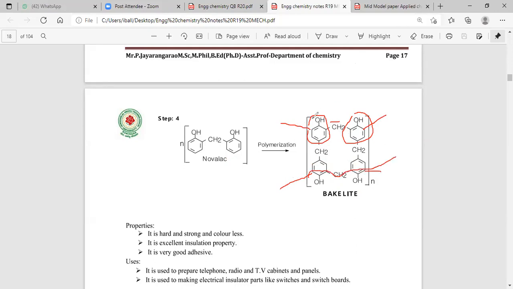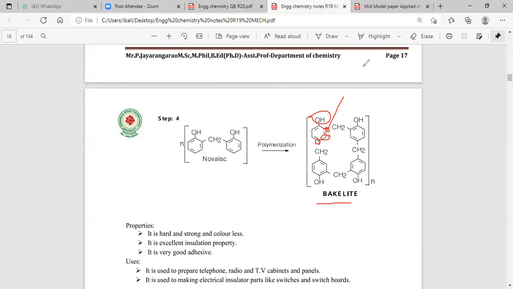You see this phenolic functional group, and this position is ortho, then meta, then para. The chain is extended at the ortho position. So bakelite is the dimerization product of Novolac.